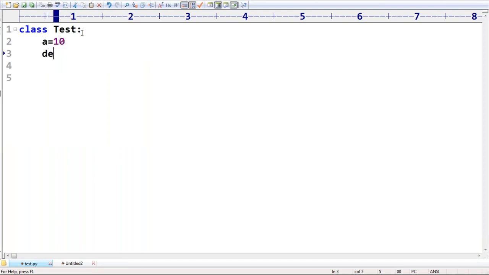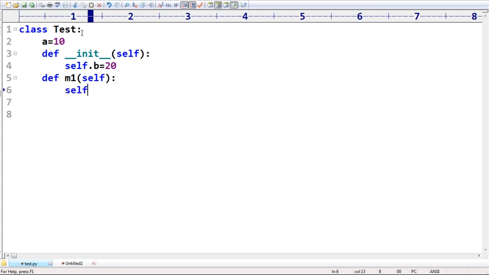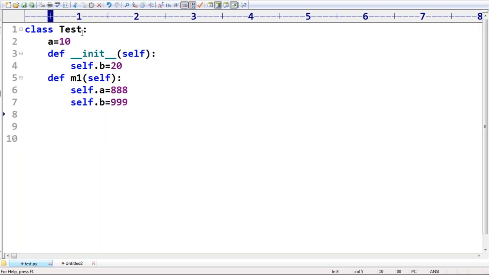Now observe: def __init__, self.b is equal to 20. Observe that a bit carefully. Next I'm taking def m1(self): self.a = 888, self.b = 999. I'm doing the same thing inside a method.